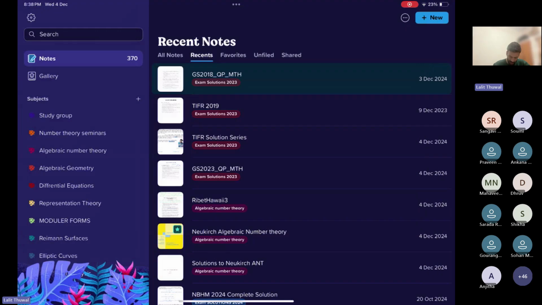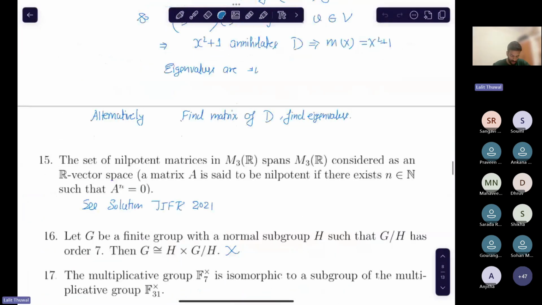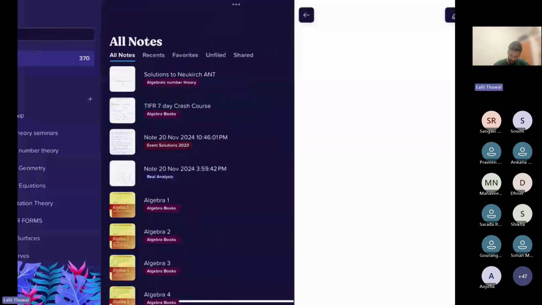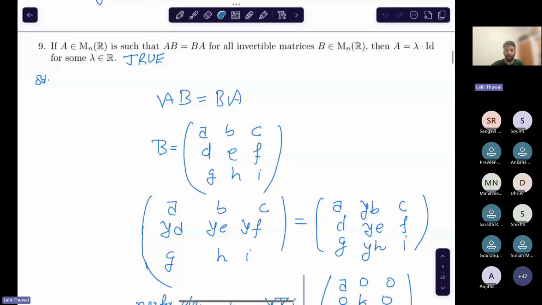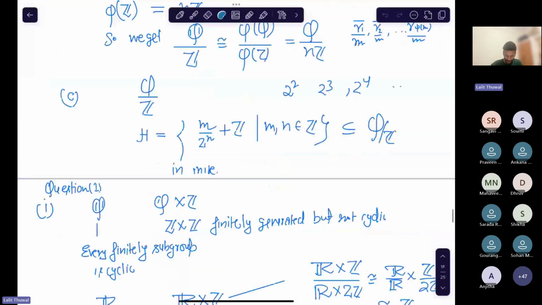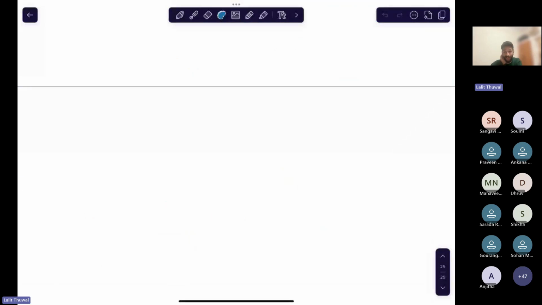Let's start today's class. I would today be solving the TIFR 2018 exam. But what I do today, I would first pose a question from TIFR 2018, show you the question, and you will think for 1 minute.